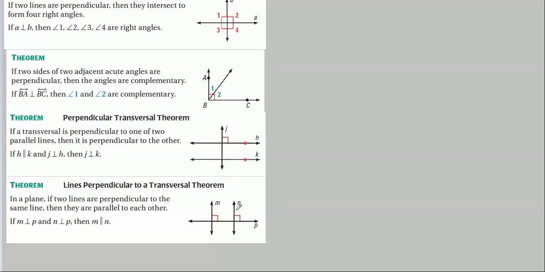So this is just a special case, really. You get that a lot in mathematics. They're called special cases. It's just a broader theorem which is narrowed down to only apply to one little small case, in this case the right angles. The broader theorem is the corresponding angles theorem.